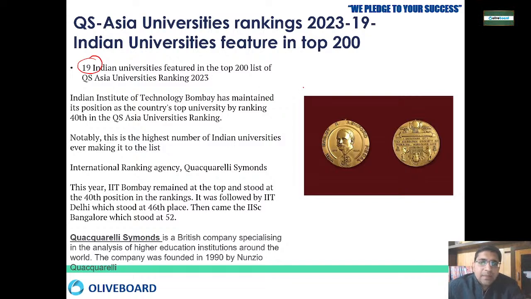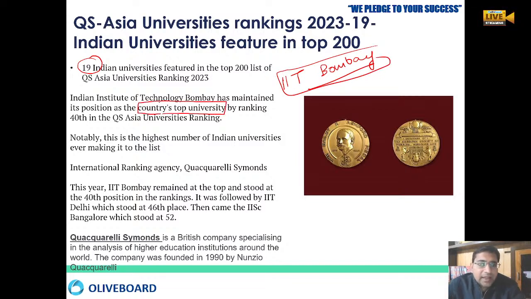Out of that, IIT Bombay is the country's top university, not Asia's top, in the ranking at 40th position. So they have got the 40th rank in the QS Asia University Ranking. Okay, so this is the first time that the highest number of universities have featured in the QS ranking.